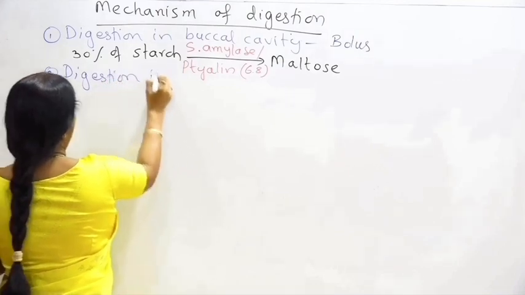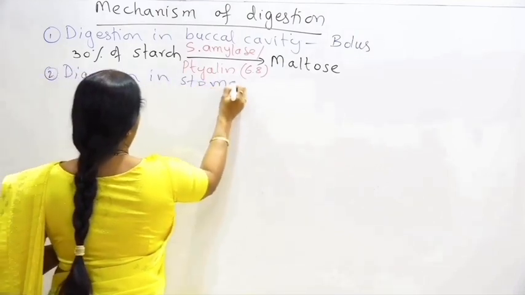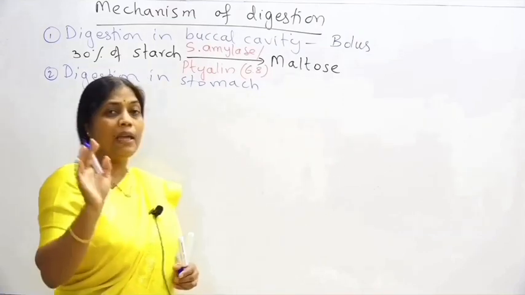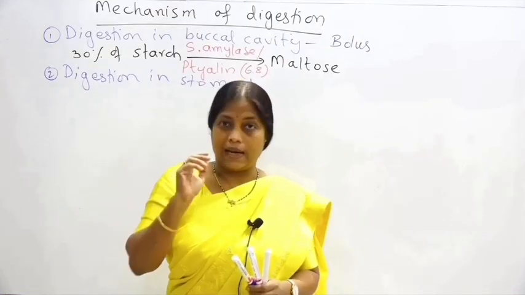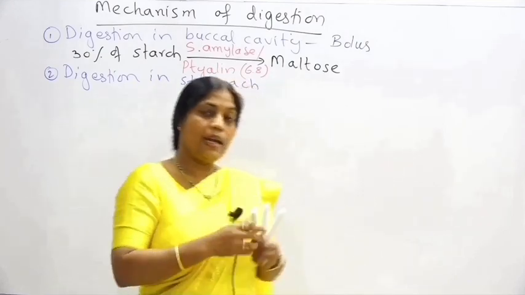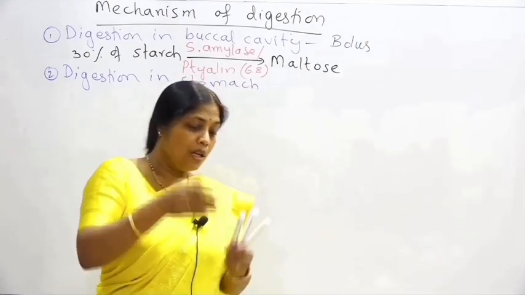Digestion in stomach. So the stomach is also not the main site for digestion. In the stomach we can find some gastric glands, and these gastric glands are present in the innermost lining.